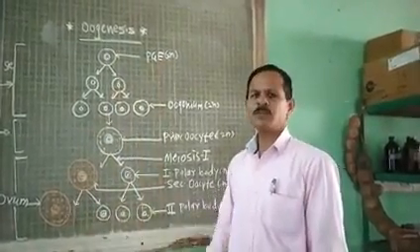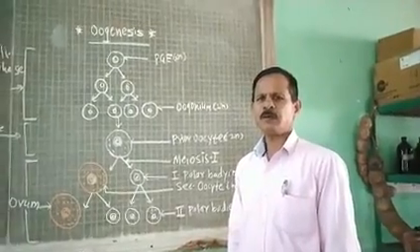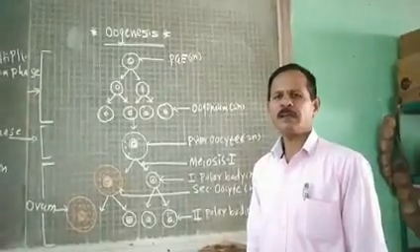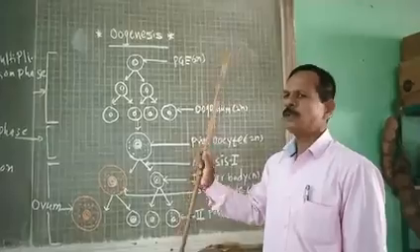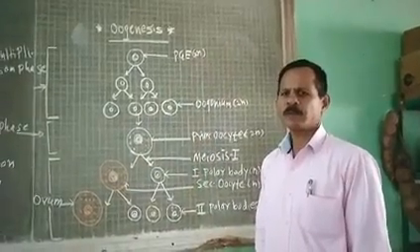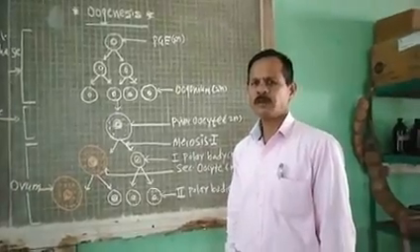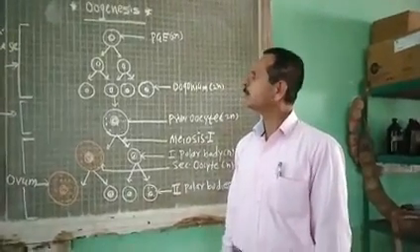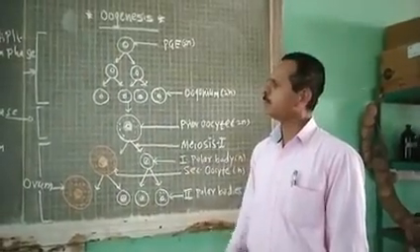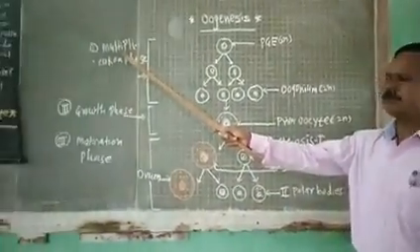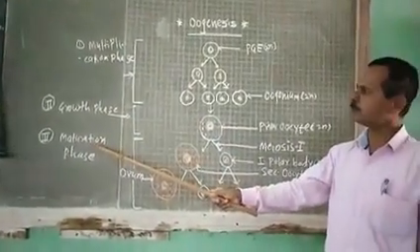Oogenesis is the process of formation of haploid female gamete, that is ova or egg, from diploid primary germinal epithelial cells of ovary. It involves meiosis and mitosis. Like the spermatogenesis, oogenesis can be divided into three stages, namely multiplication stage, growth stage, and maturation stage.